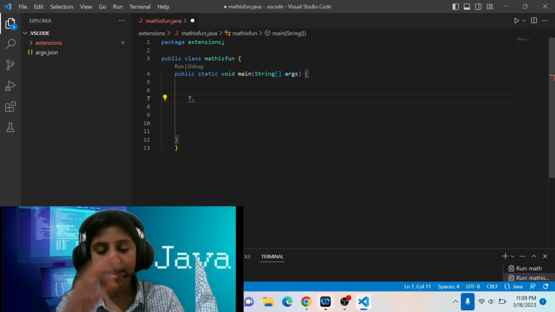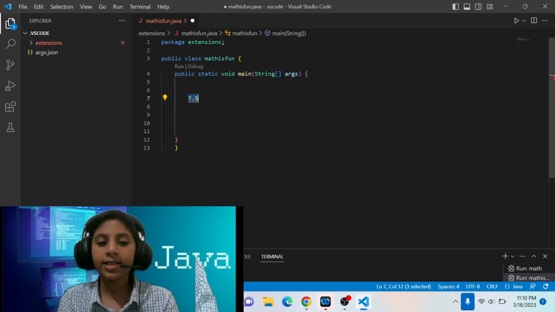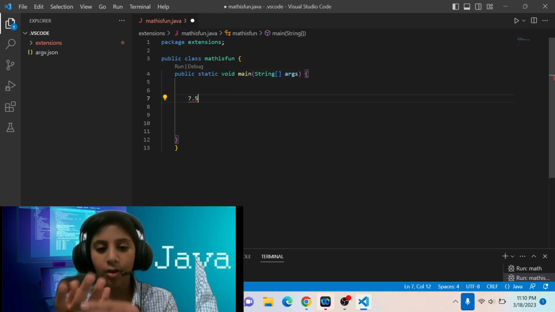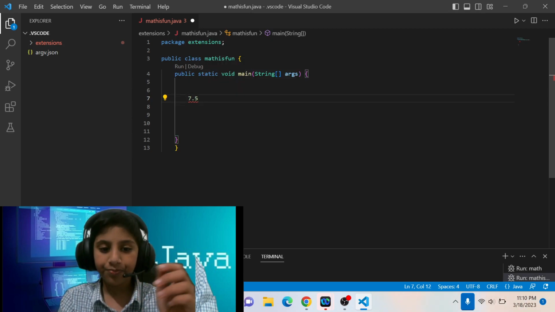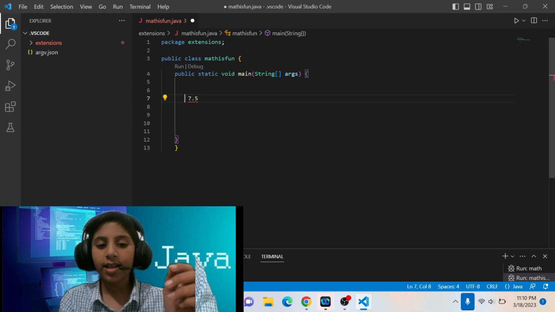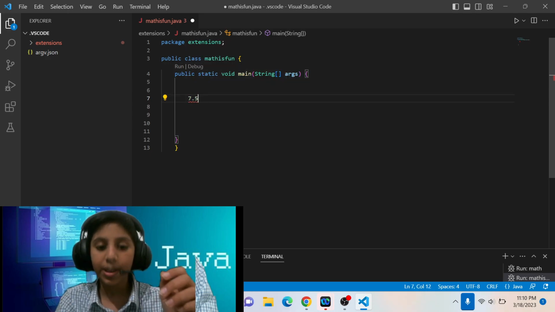Like 7.5, it's going to round it to the closest value. Is it closest to 8.0 or 7.0? It's closest to 8.0, isn't it?